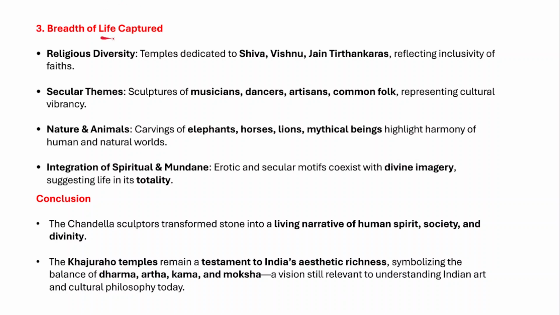the breadth of life has also been captured, because it shows the religious diversity that existed, a blend of Shaivism, Vaishnavism, and even the Jain Tirthankaras. So it reflects an inclusivity of different faiths, right?